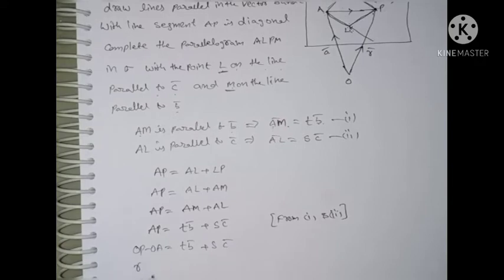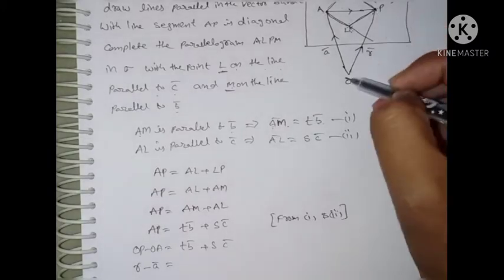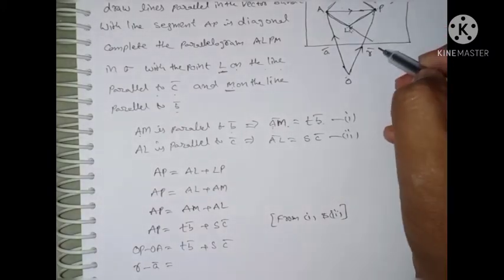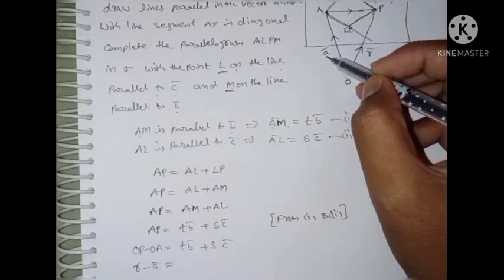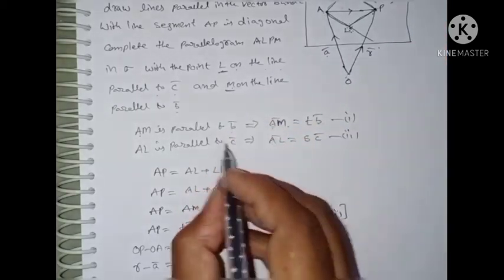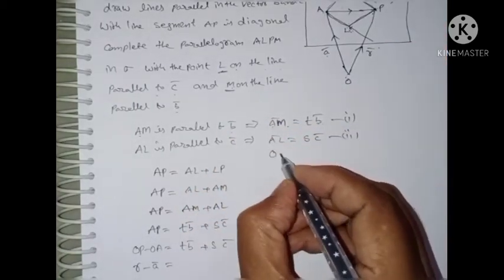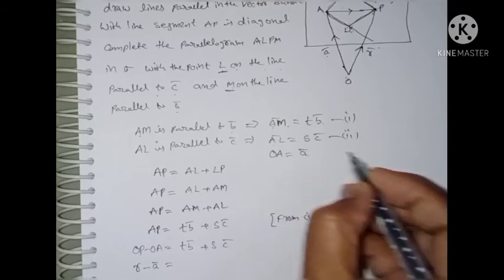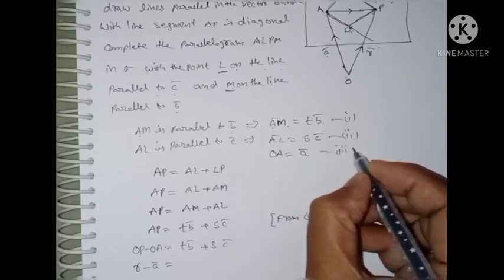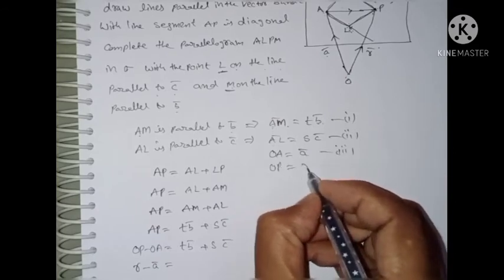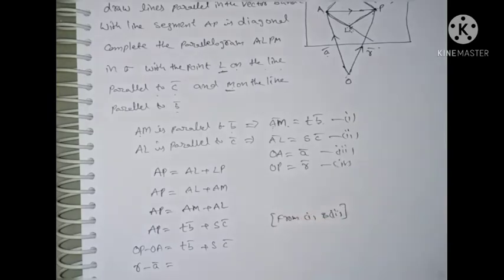OP is equal to R bar minus A bar. You know OP is R bar and OA is A bar. OA is equal to A bar, this is the third equation. OP is equal to R bar, this is the fourth one. Therefore, R bar minus A bar is equal to T into B bar plus S into C bar.